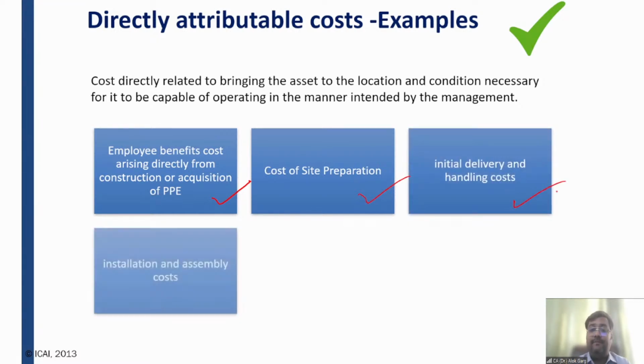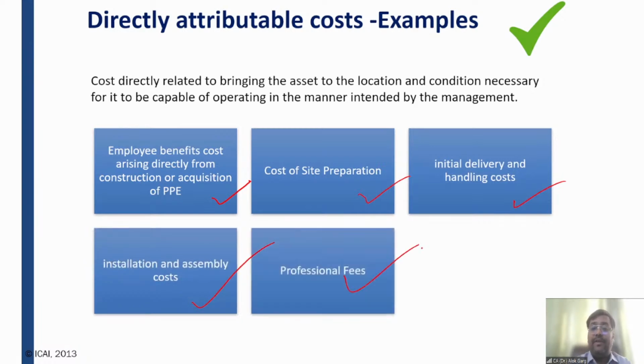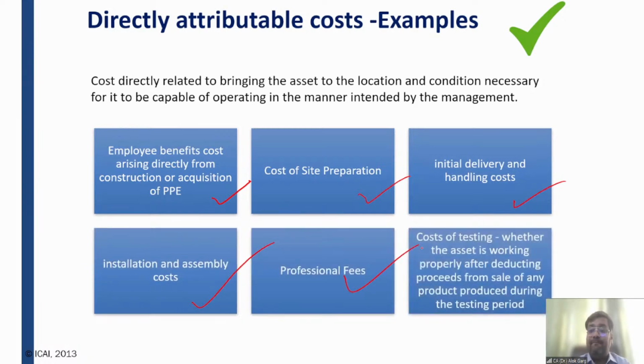Initial delivery and handling cost, installation and assembly cost, professional fees, cost of testing. For example, you must have seen in case of metro, when DMRC came up with a metro project in New Delhi, there was a trial run, right? So at the time of the trial run, whatever cost is incurred for the trial run, that has to be added to the cost of the asset.